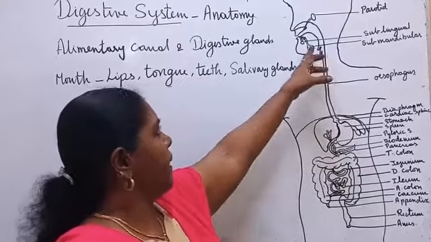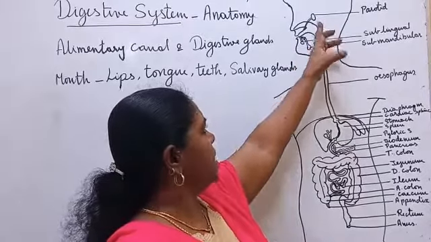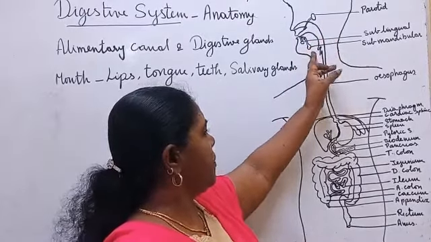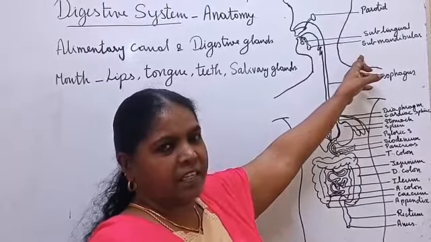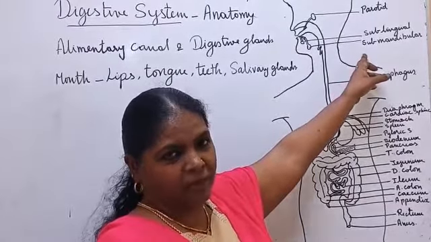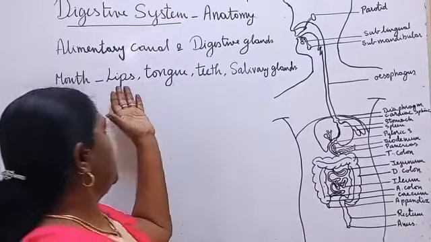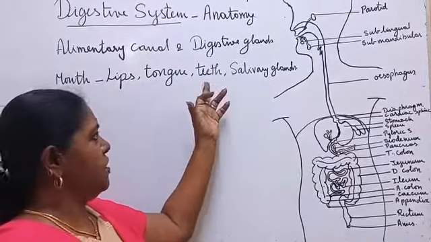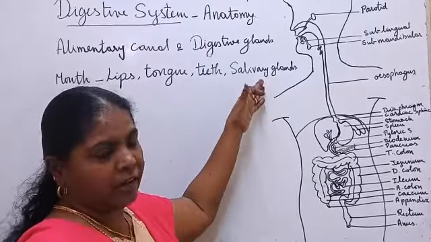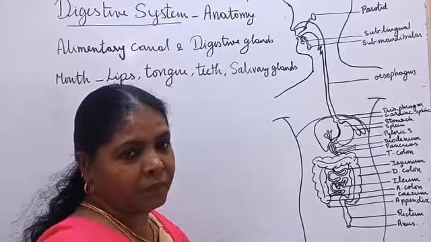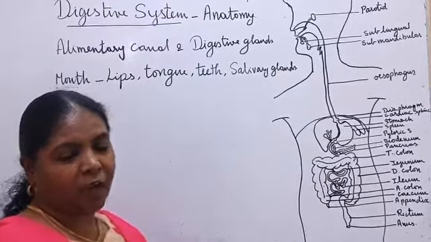The salivary glands are the parotid, sublingual and submandibular glands. They secrete saliva. That also we are going to explain elaborately. So up to lips and tongue we finish. Teeth, salivary glands, then we proceed. Then we will see the rest of the alimentary canal.